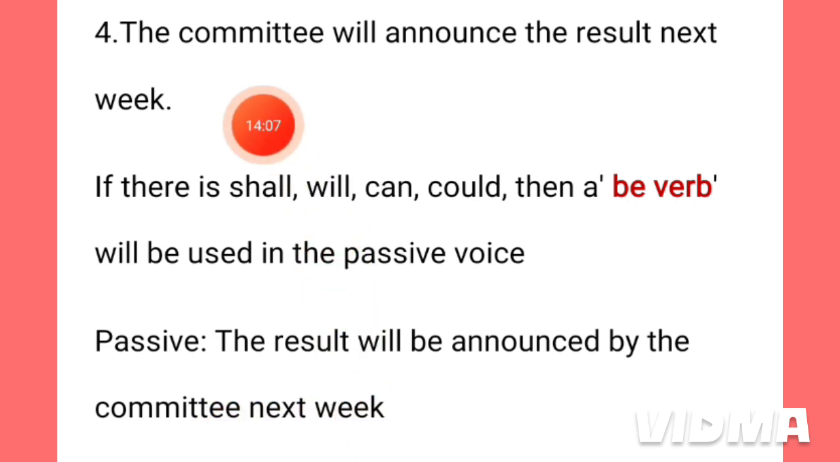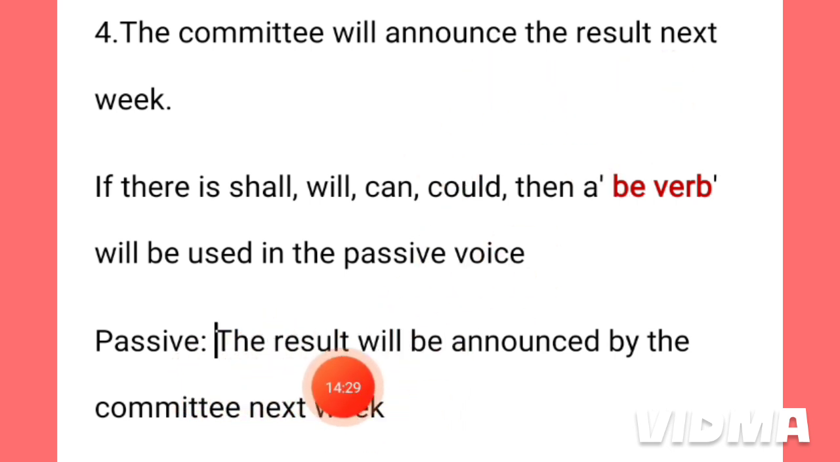The committee, this is the subject. Will, this is an auxiliary verb. Announce, this is the main verb. The result, this is the object here. And next week, this is the other part of the sentence. So according to the rule, we have to write first the object. So the result is the object here.